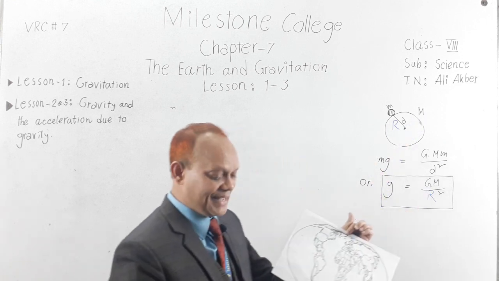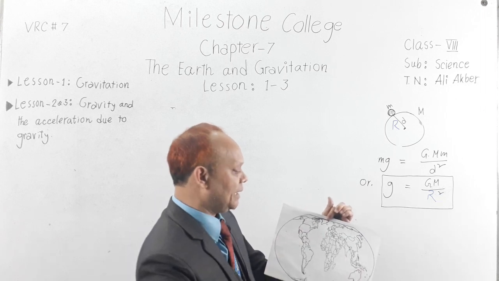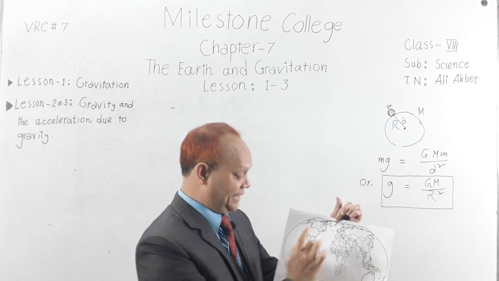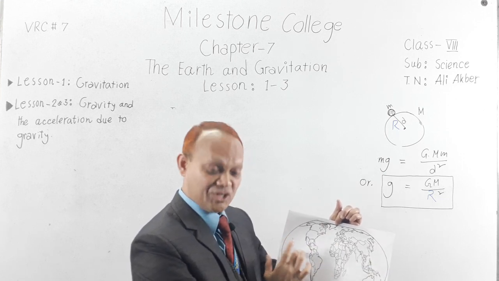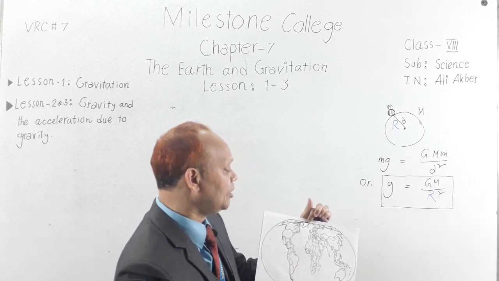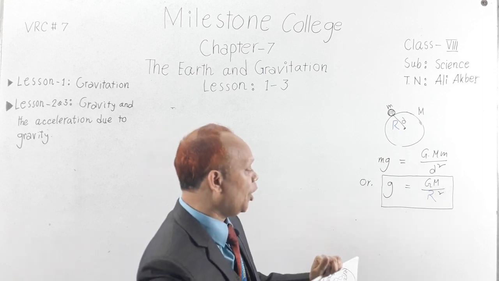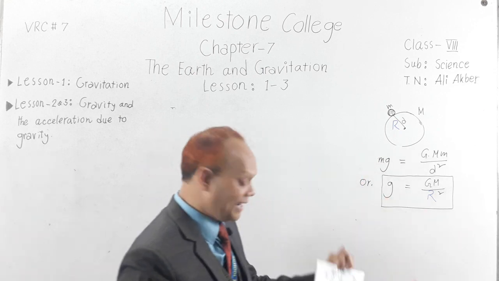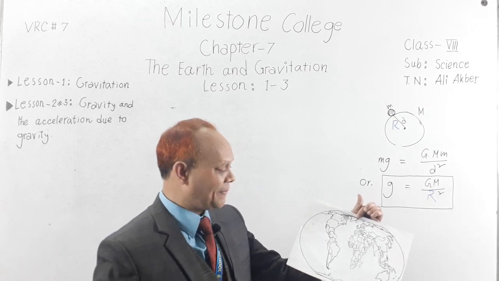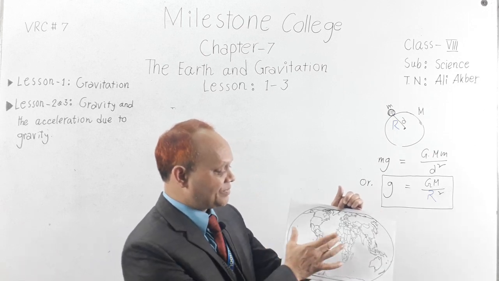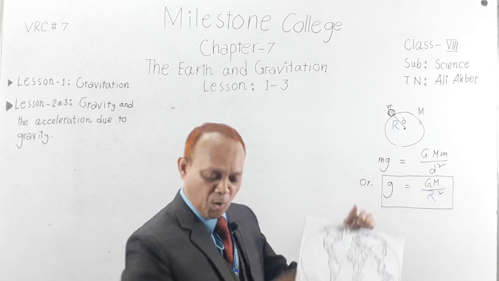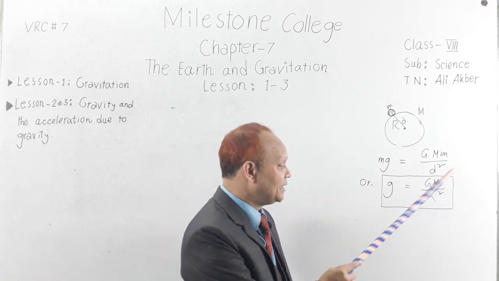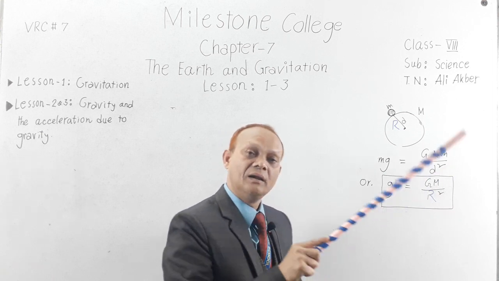As in the polar region R is smaller than in the equatorial region, that is why in the polar region the value of G will be more. In the same way, in the equatorial region the radius of the earth is more, that is, here R is more. When R is more, then the value of G will be less.